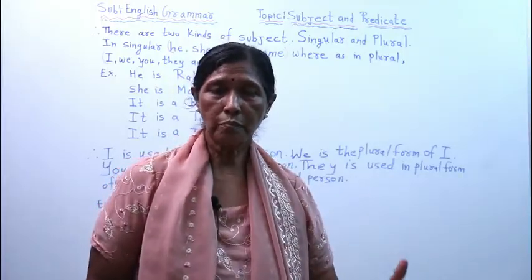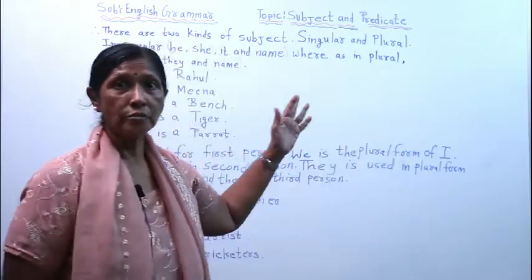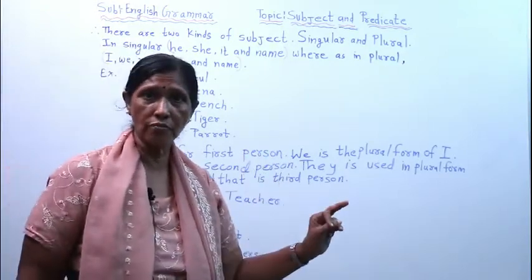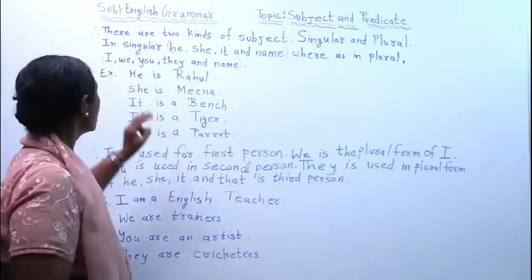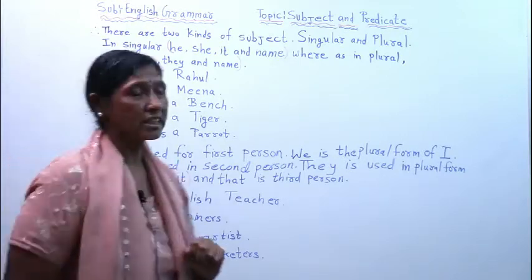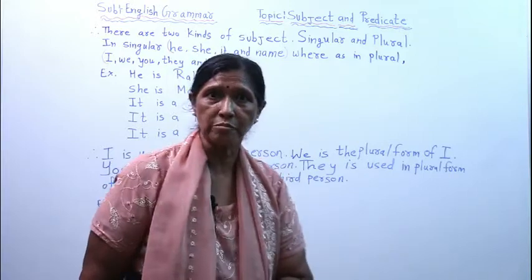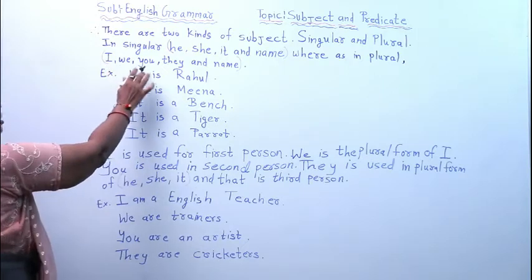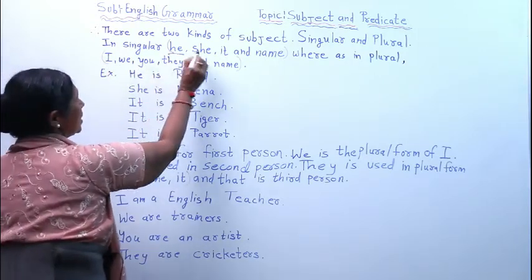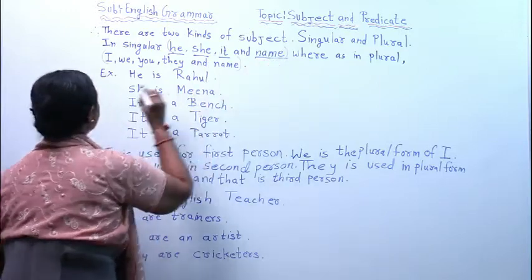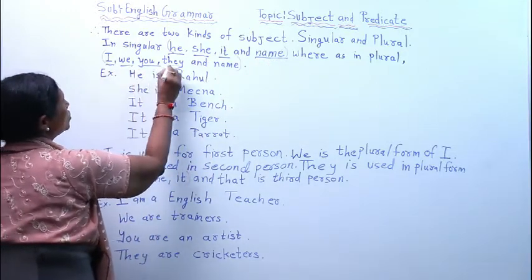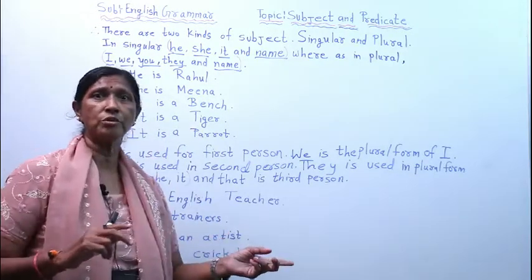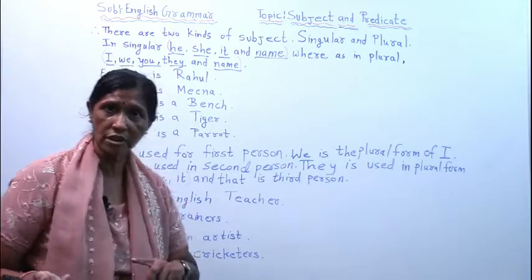Now, my next part 2, that is what types of subject. There are two types of subject. One is in singular form and one is a plural form. So in singular, what are we using? He, she, it and names. Whereas in plural, what are we using? I, we, you, they and names. In both we are using names. In singular form also we are using names. In plural form also we are using names.